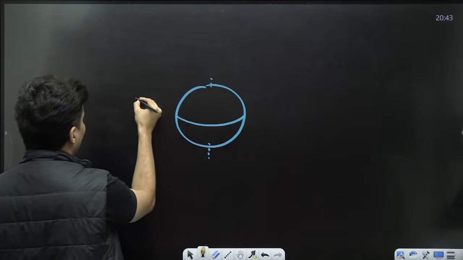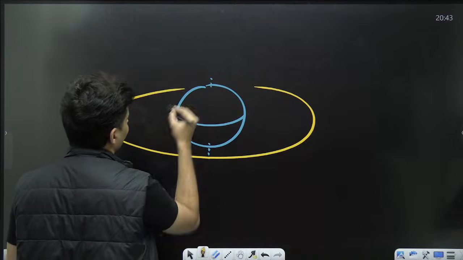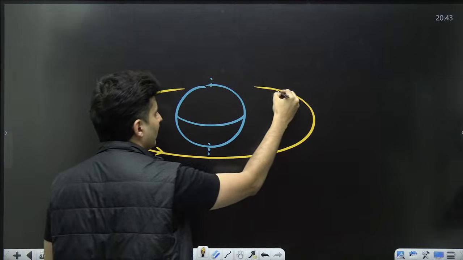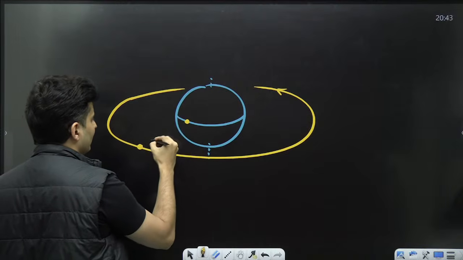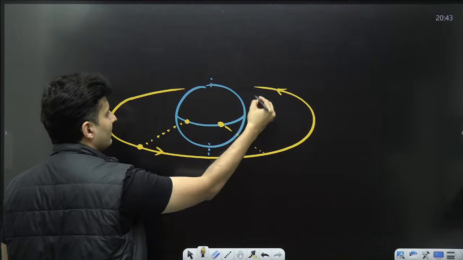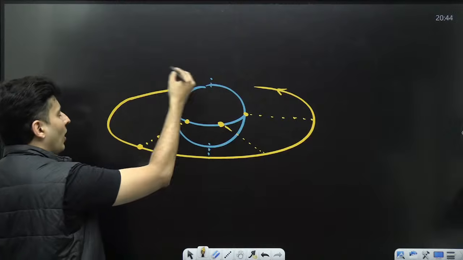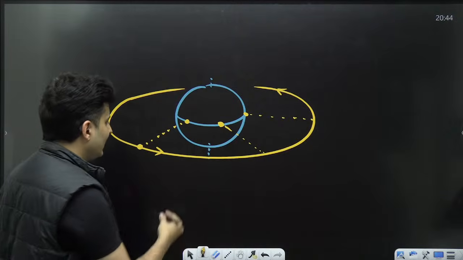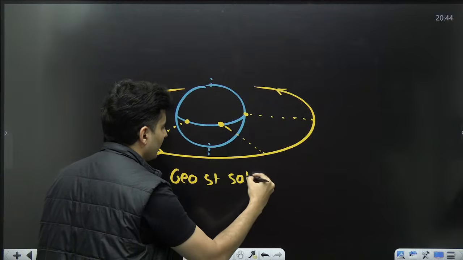If a satellite goes in the equatorial plane, something like this, so that wherever you are, the satellite is always above you, always above your head, that is called a geostationary satellite.